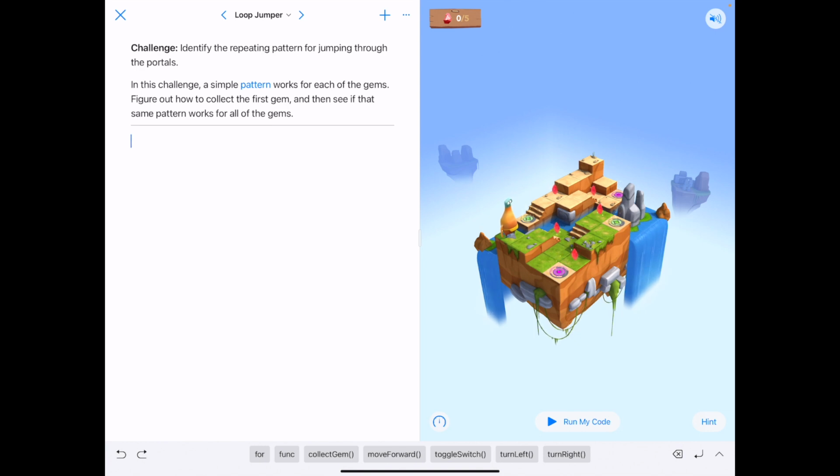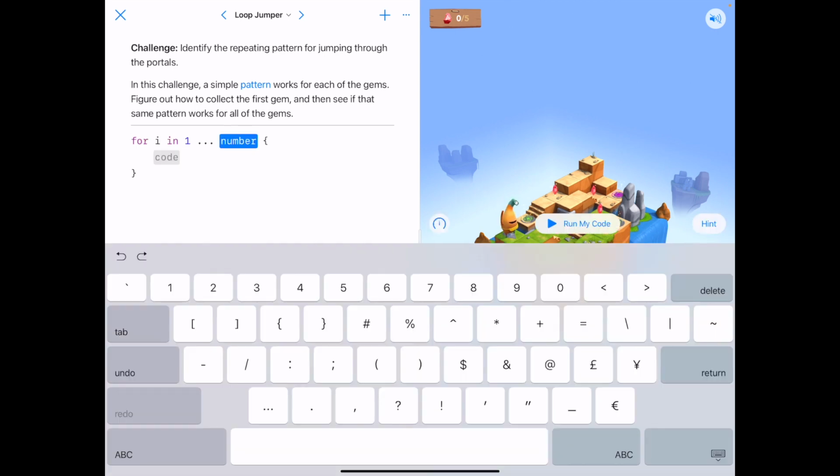So if you write the code to get the first gem and you're facing the right way, then you can just repeat that process. So if you look at the bottom of the screen, look at those different commands and see what would you use to create a for loop. Sometimes kids are a little bit confused on which one to pick because it doesn't say the word repeat and it doesn't say the word loop. It says the word for. So F-O-R, that first one, if I tap that, that is how you create a loop.